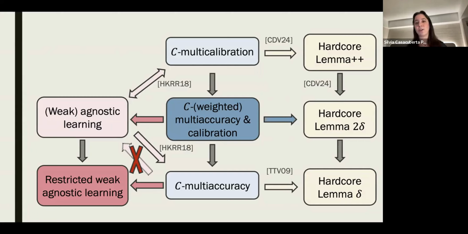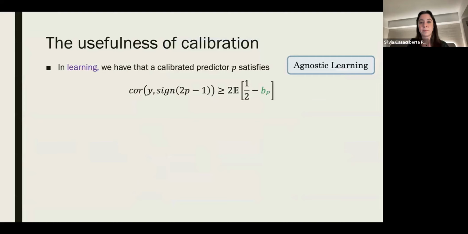And if you check the paper, we also call it weighted multi-accuracy because we have to reweight the TTV measure. And so that also changes the indistinguishability proof, and we need to account for this reweighting. But it's the same efficiency.